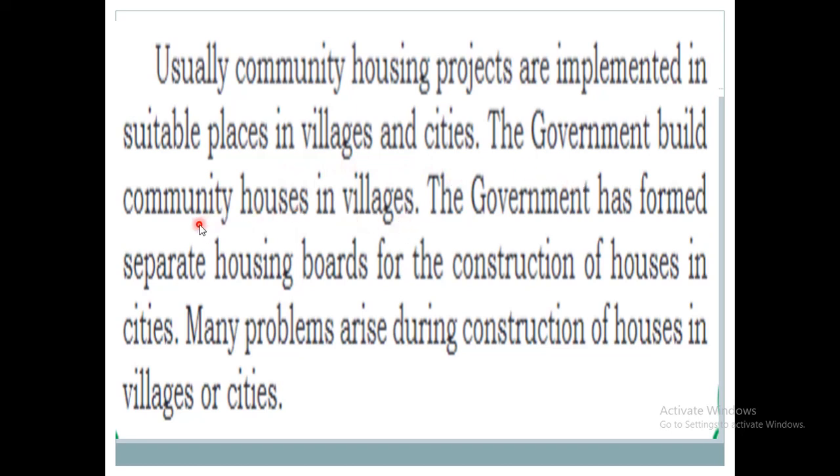The government will build community houses in villages, and the government has formed separate housing boards for the construction of houses in cities. There they will construct the houses. When they are constructing these houses, there will be a lot of problems in villages and cities.